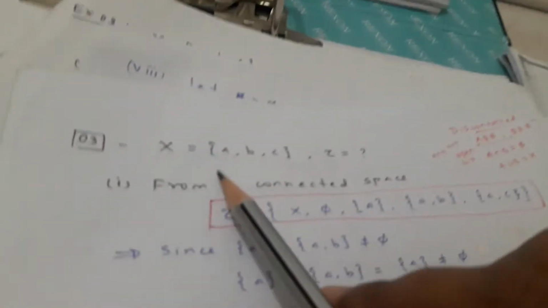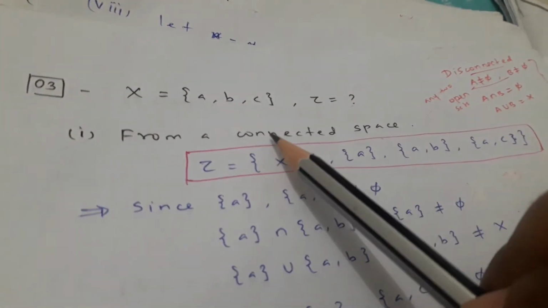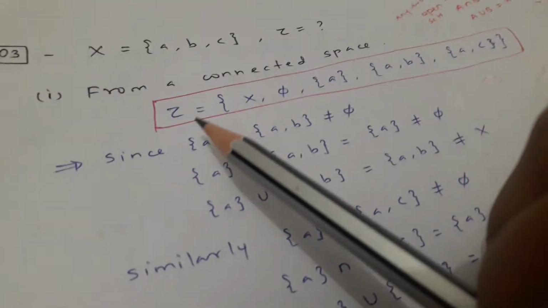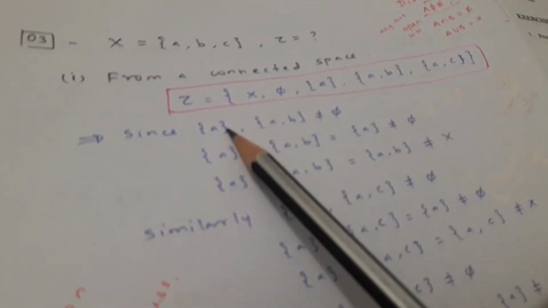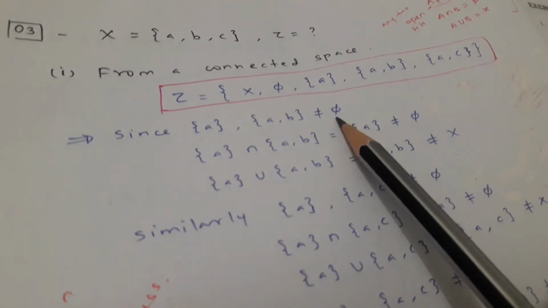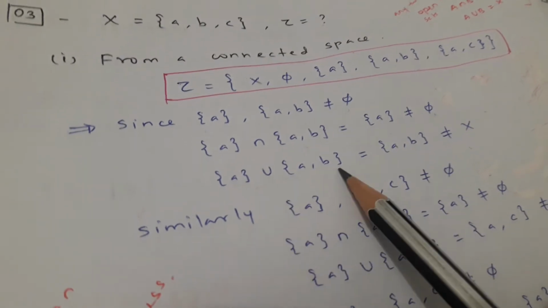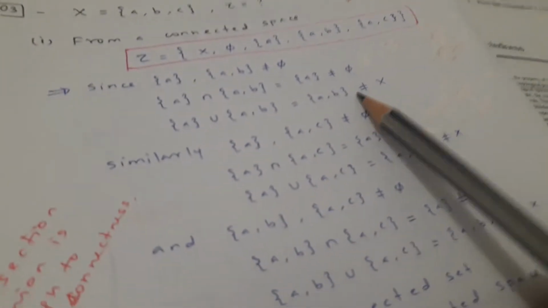Say X equals {a, b, c}. What is tau from a connected space? Connected space means we have to go through all the non-empty subsets of this tau, and all must not be disconnected. If you take {a, b} and {a, c}, these two are non-empty and the intersection is {a}, which is non-empty, and the union is {a, b, c}... not X. Therefore it is not disconnected.